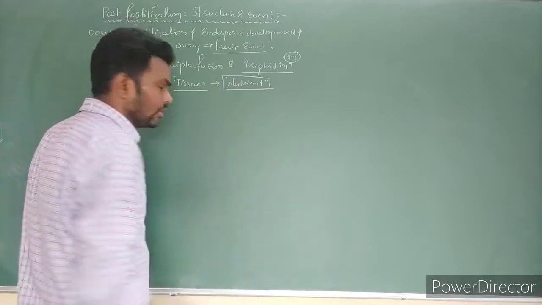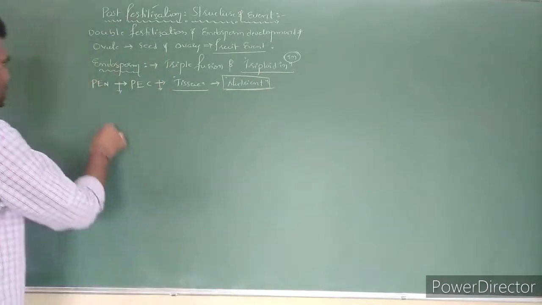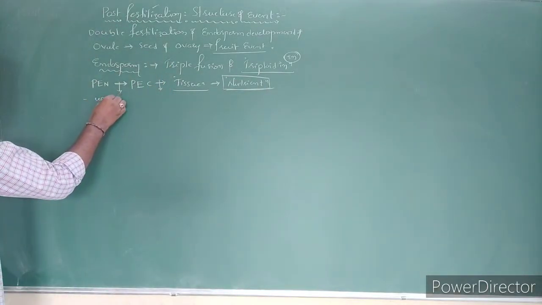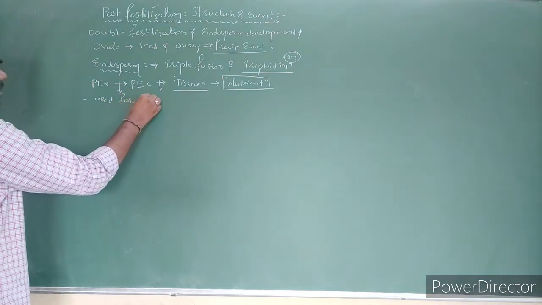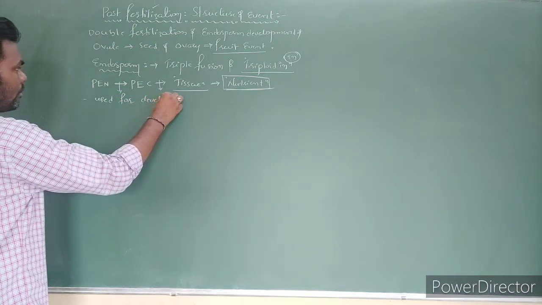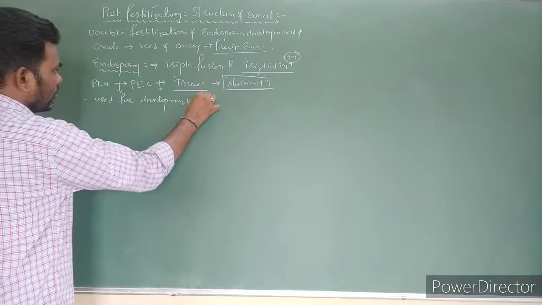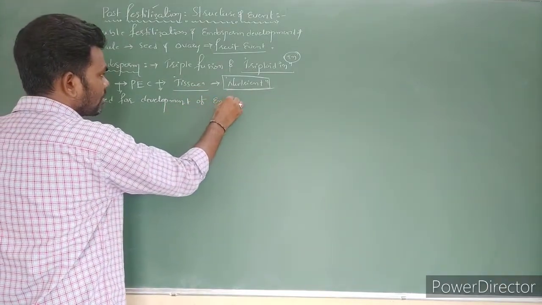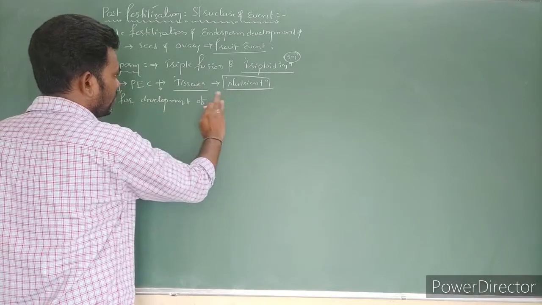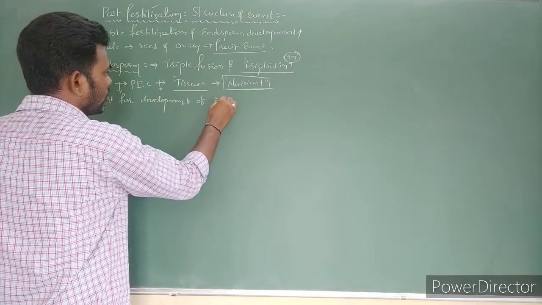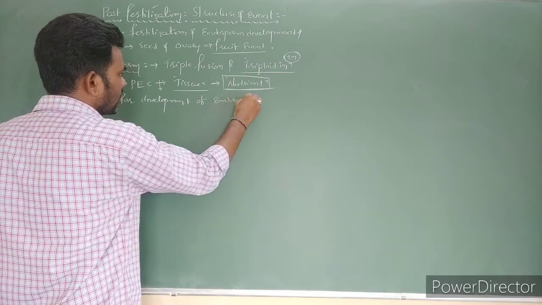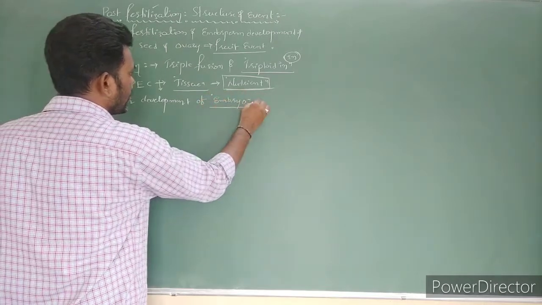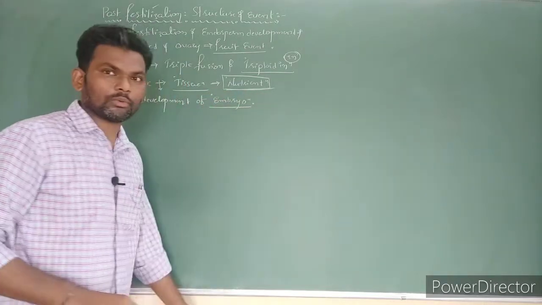This large amount of nutrient is used for development of the embryo. Right? What is the point?